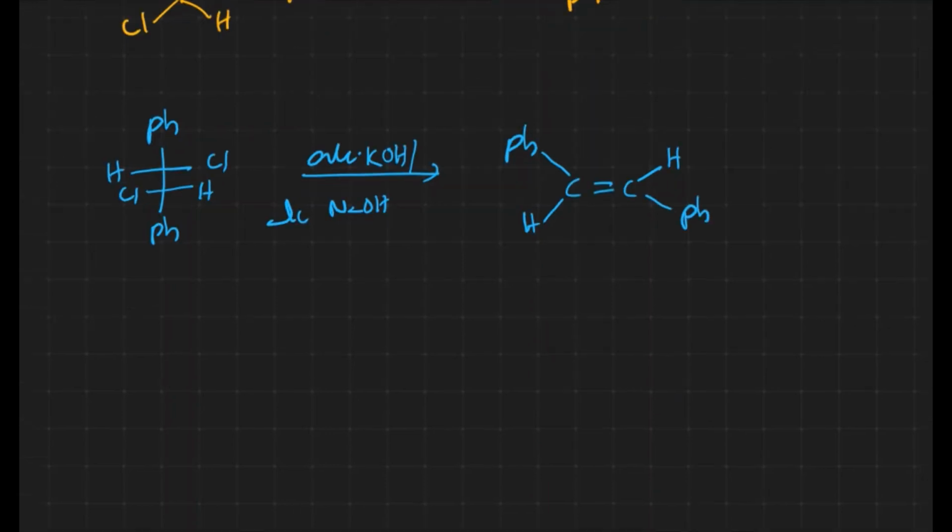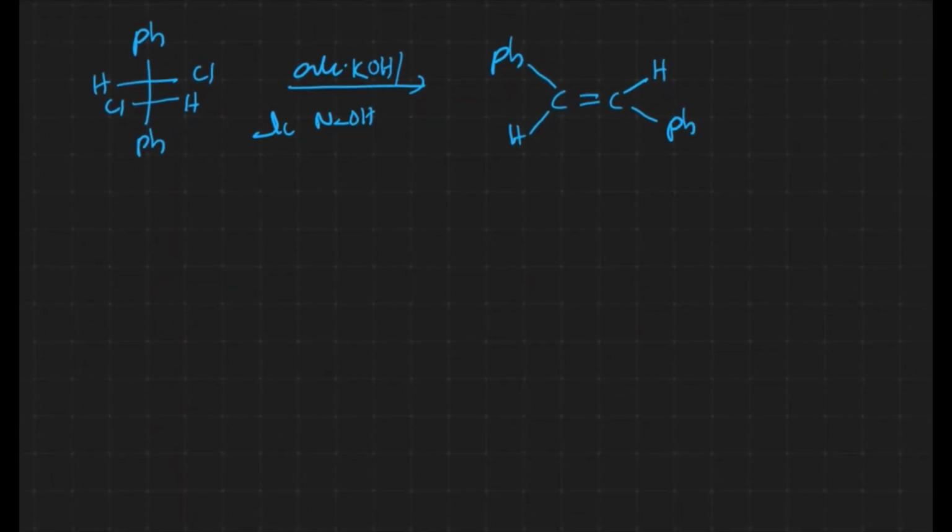Let me elaborate a bit here. Let me convert this into Fischer projection. In the first case, Ph comes down and everything else remains the same. For the next carbon, everything becomes opposite: Ph comes up, hydrogen left, chlorine right.